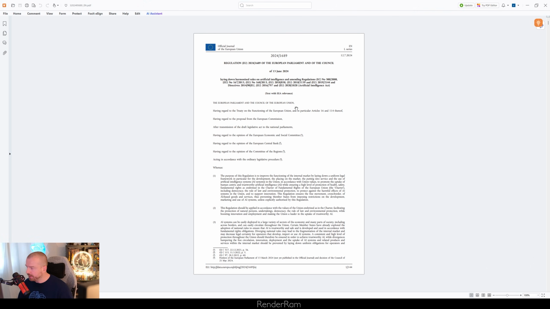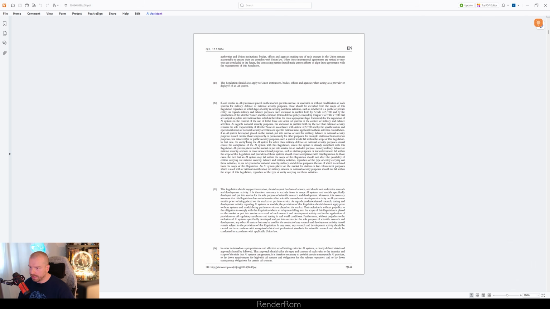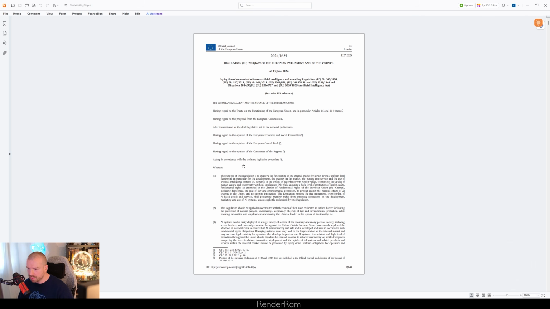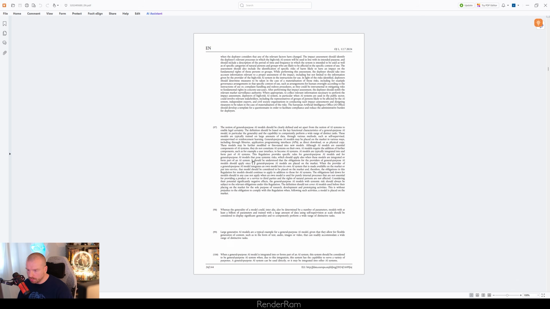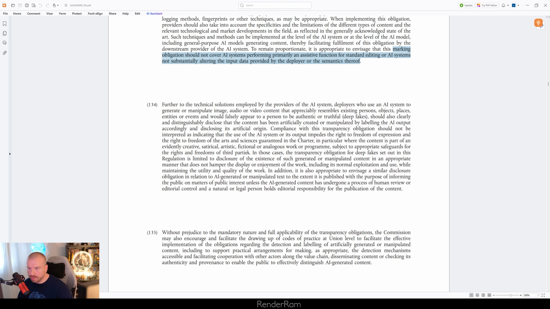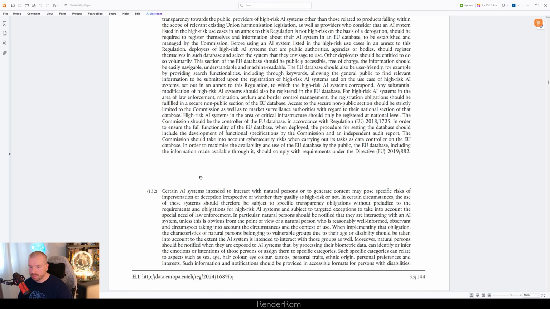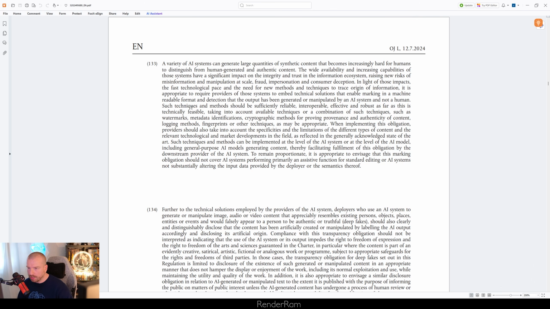If I go into this document, which I think is the biggest document for AI rules regarding the European Union, and go to section 133 here, look what it says. This whole section tells you how you need to label things.